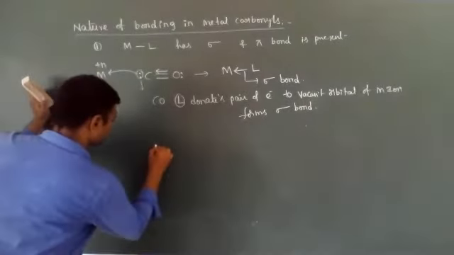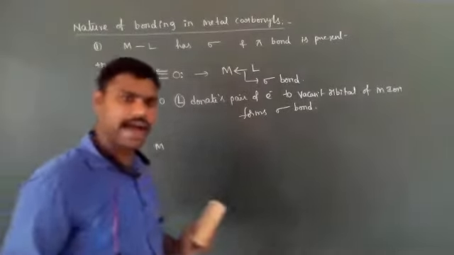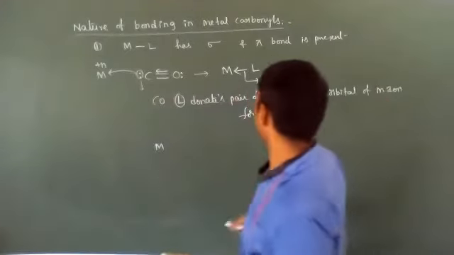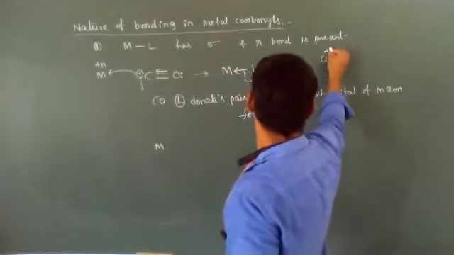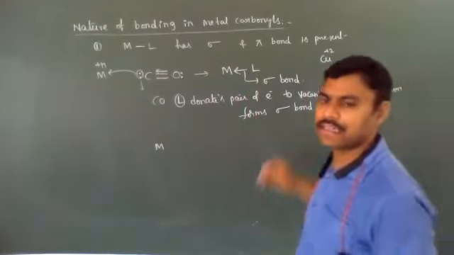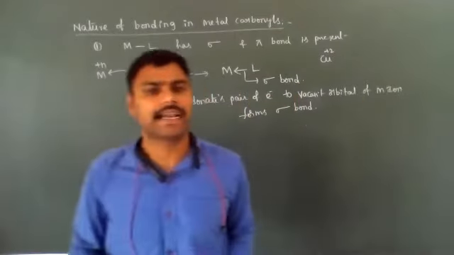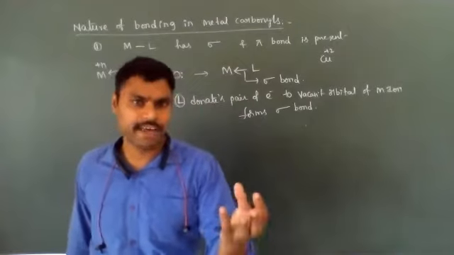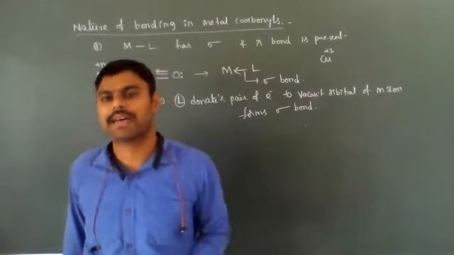If you look at this structure, the metal ions already have some filled electrons present, for example the copper 2+ complex. Why do transition elements form complex compounds? Because of the availability of vacant d orbitals.